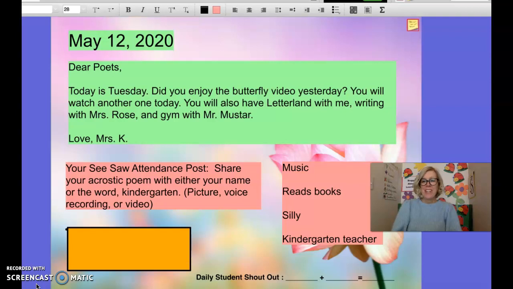I'm super excited because today I have a new greeting and it goes along with our butterfly week. Yesterday we did a butterfly greeting. Today we're going to do a caterpillar greeting. To do my caterpillar greeting, you need your arm out like a branch and you need your pointer finger. That's going to be your caterpillar. And you're just going to move your finger along your arm like a caterpillar that says good morning. Let's try it. Ready? Good morning, boys and girls. And you could do the caterpillar greeting with somebody at home too.